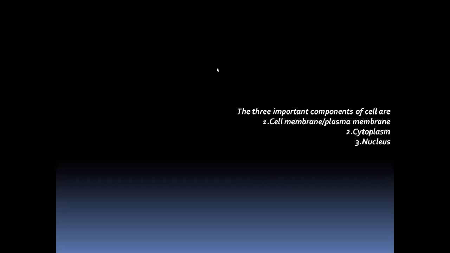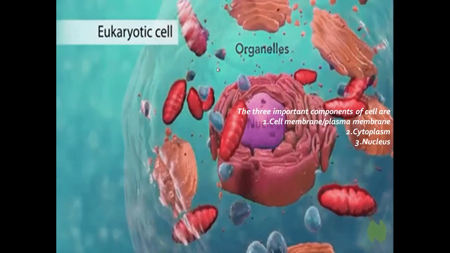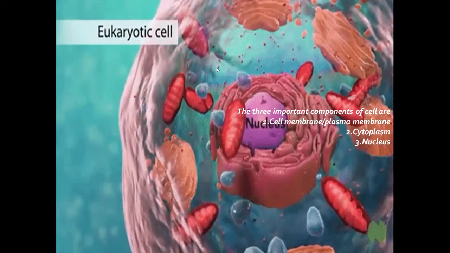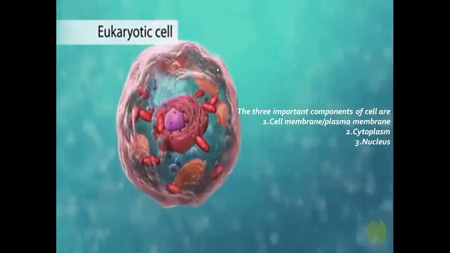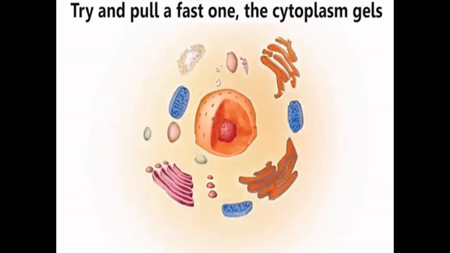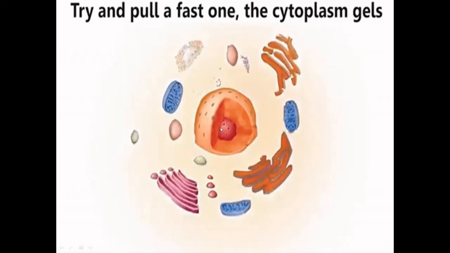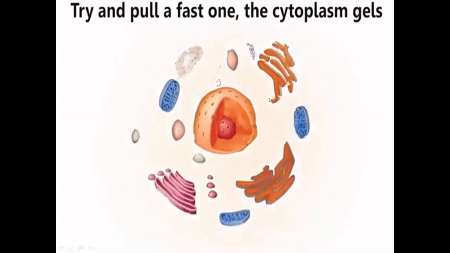Now let us move on to the next. We know that the three important components of a cell are cell membrane or plasma membrane, cytoplasm and nucleus. This is the image that shows all the organelles with the nucleus and the cytoplasm.